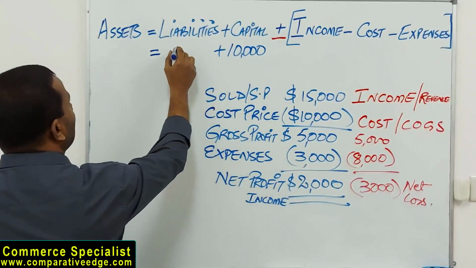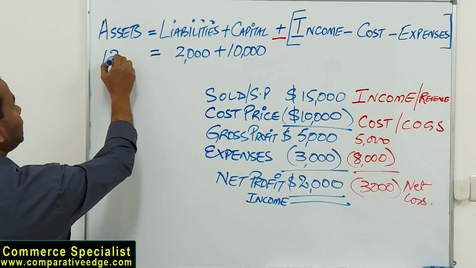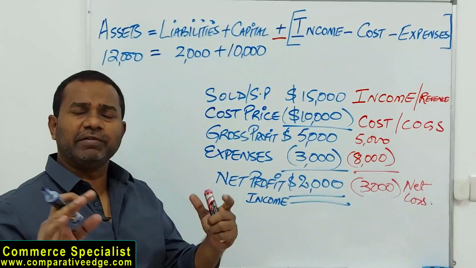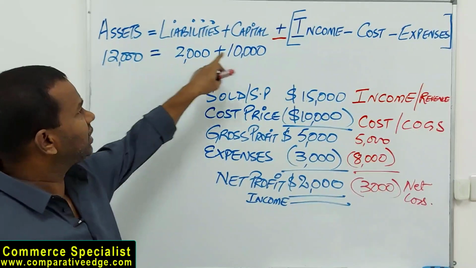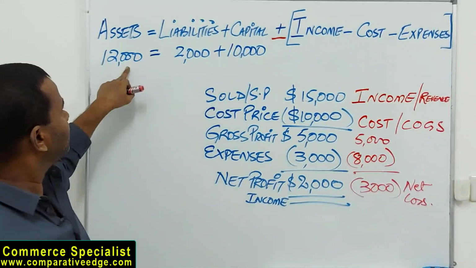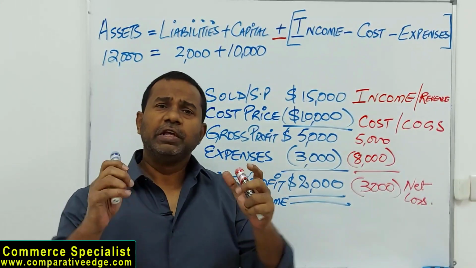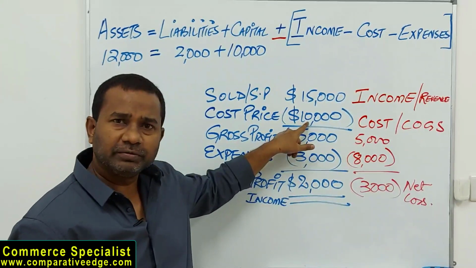I took a loan of 2,000. So how much should my assets be? 12,000. This is the status on January 1st when I started the business. I took a bank loan, I invested 10,000 from my pocket, and that's the total assets I have, 12,000 in cash. With this 12,000, what I did, I purchased a car for 10,000.